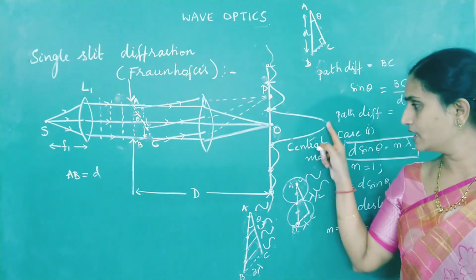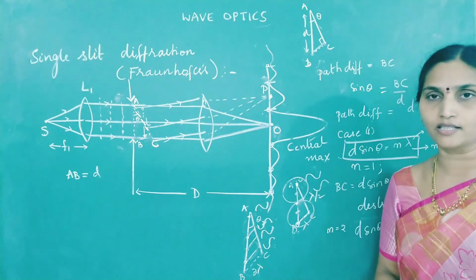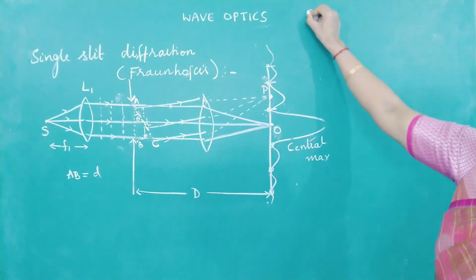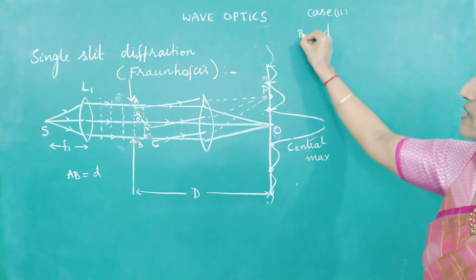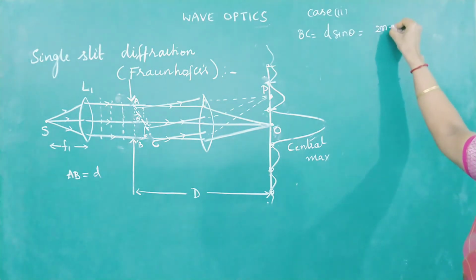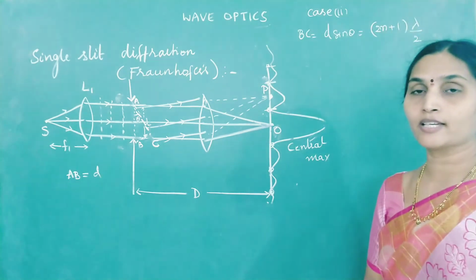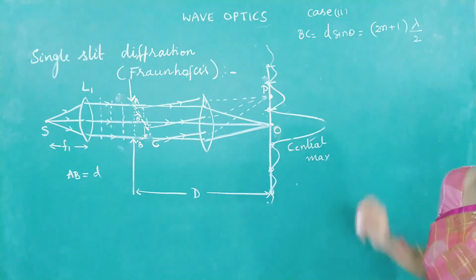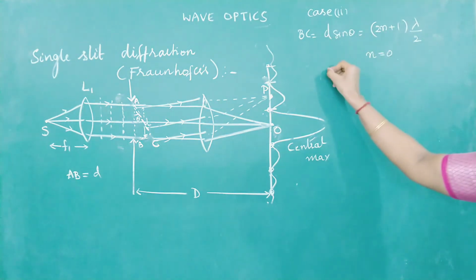Now let us see why we are getting these bright regions in the diffraction pattern, that too with varying intensities. For that we'll go for case 2. Look at case 2. If the path difference BC, equal to d sin theta, is equal to 2n plus 1 lambda by 2. We take it as 2n plus 1 lambda by 2 because n starts from 0, and 0 leads to central maxima. So for n equal to 0, what is d sin theta equal to?